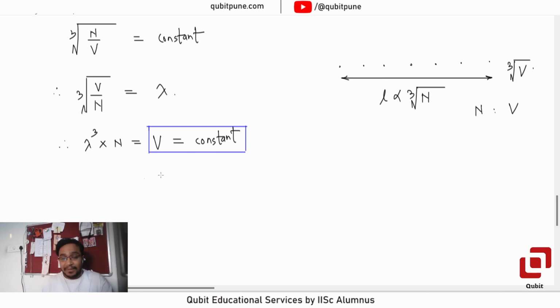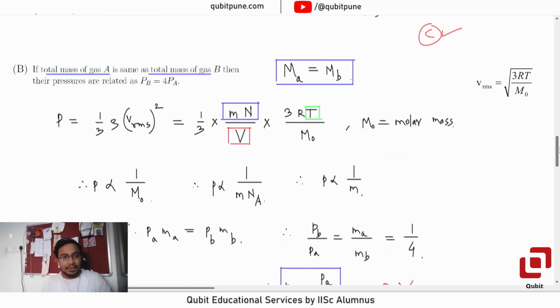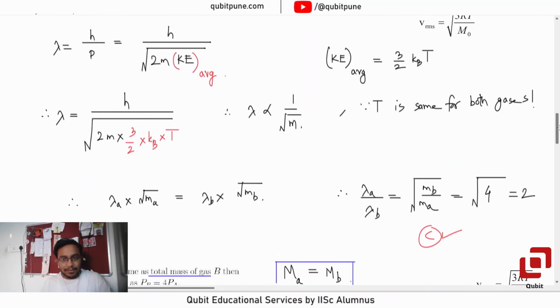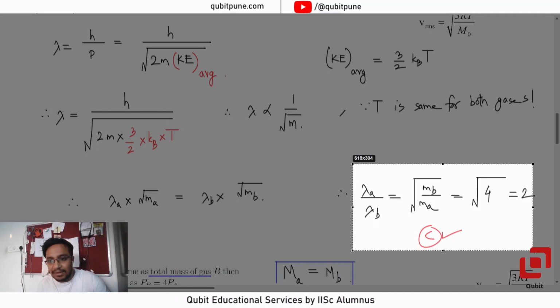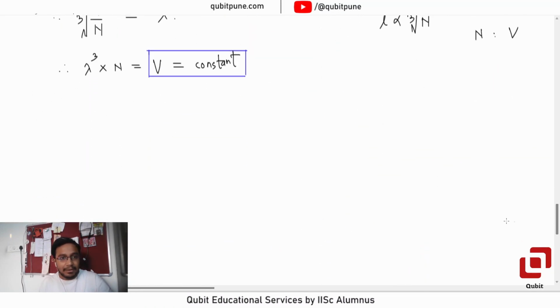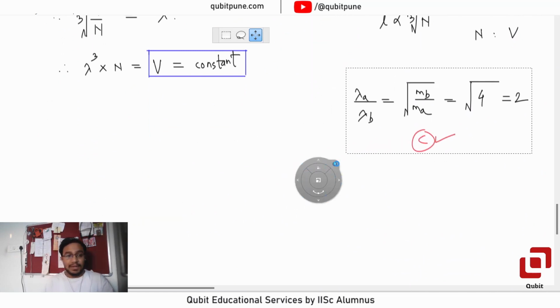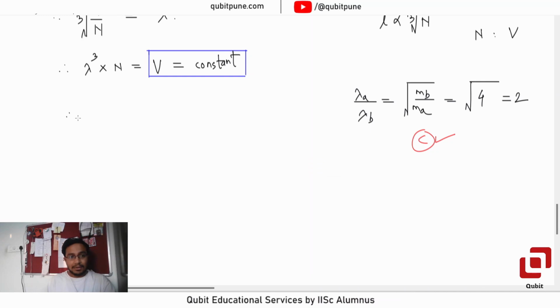Now, did we not find in option C that lambda A by lambda B is equal to 2? Yes, we did find that. So can we make use of that? The answer is yes.